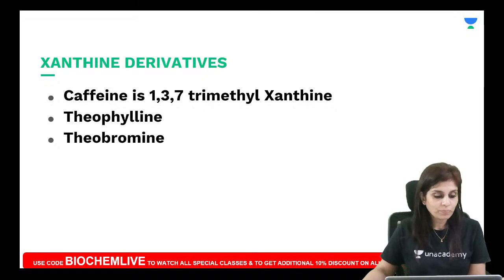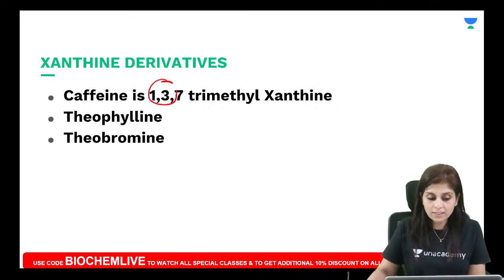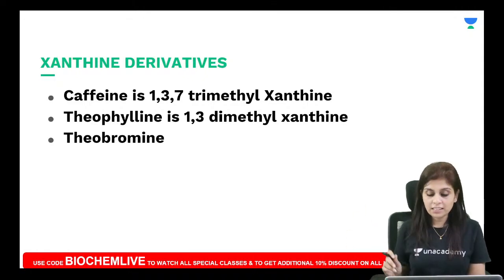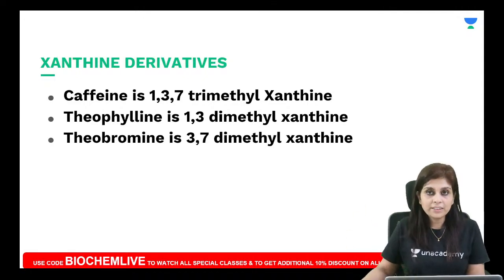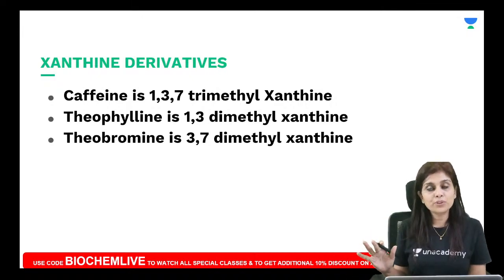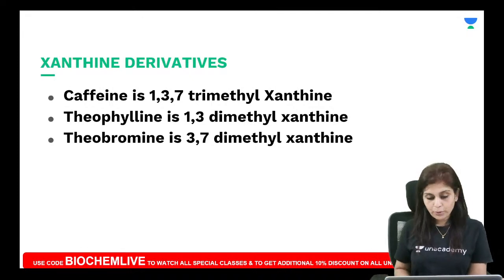Listen to this now. What is caffeine? Caffeine is 1,3,7-trimethyl xanthine. Theophylline is 1,3-dimethyl xanthine. Theobromine is 3,7-dimethyl xanthine. So memorize it. Caffeine, theophylline, theobromine are all derivatives of xanthine. And the significance of the third minor purine base, uric acid, is very simple. All other purines on catabolism give rise to uric acid. So that's all about purine bases.